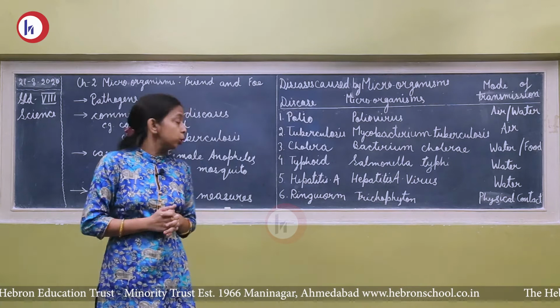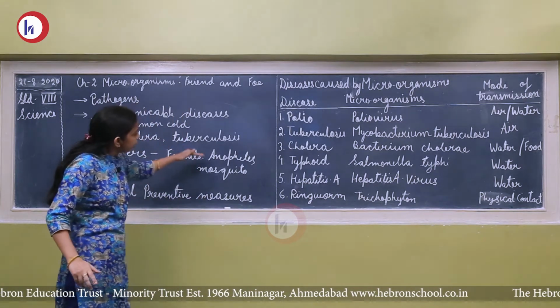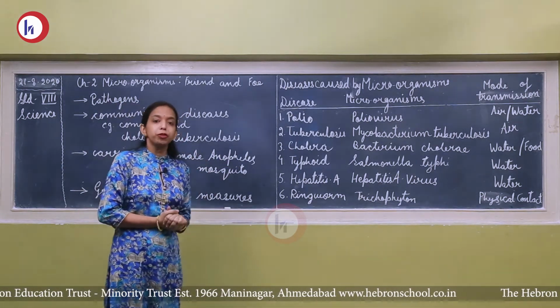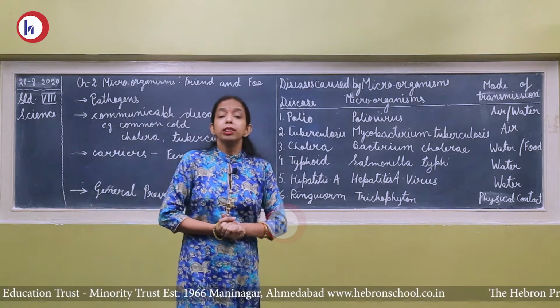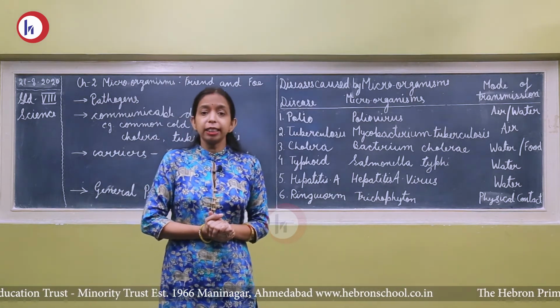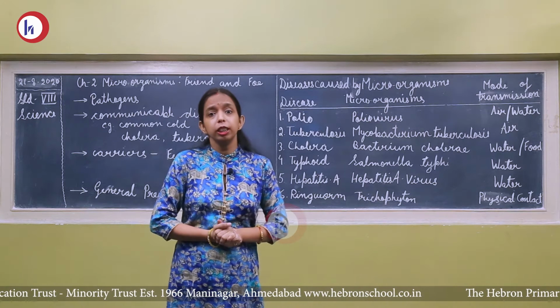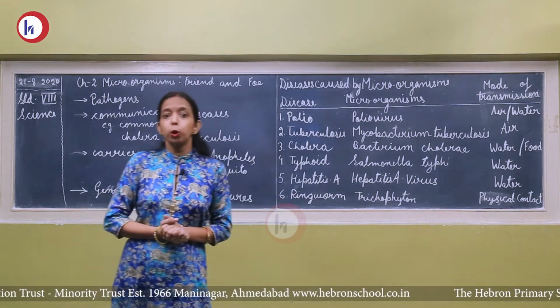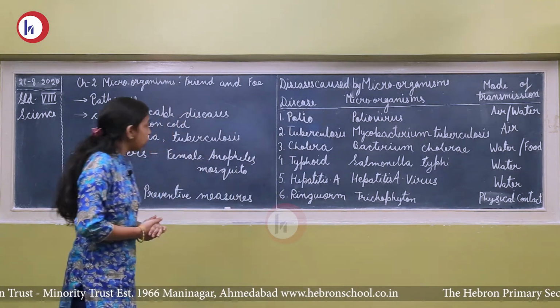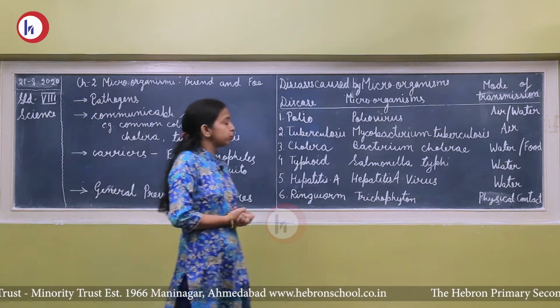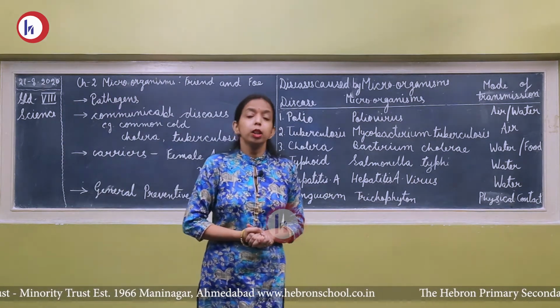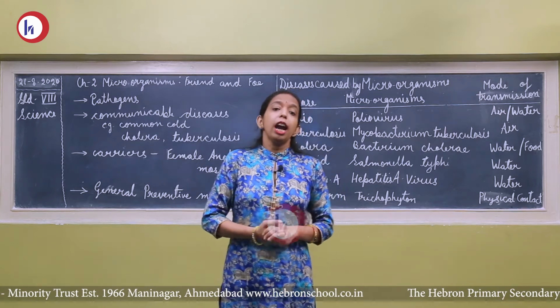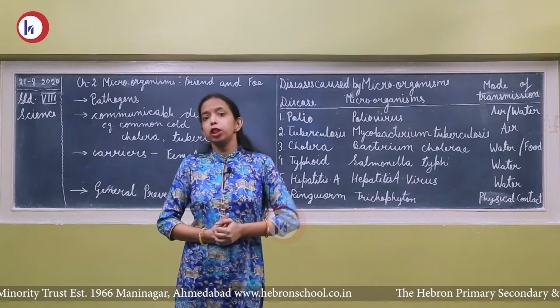Only the female Anopheles mosquito serves as a carrier, and it is a carrier of the pathogen known as Plasmodium vivax.